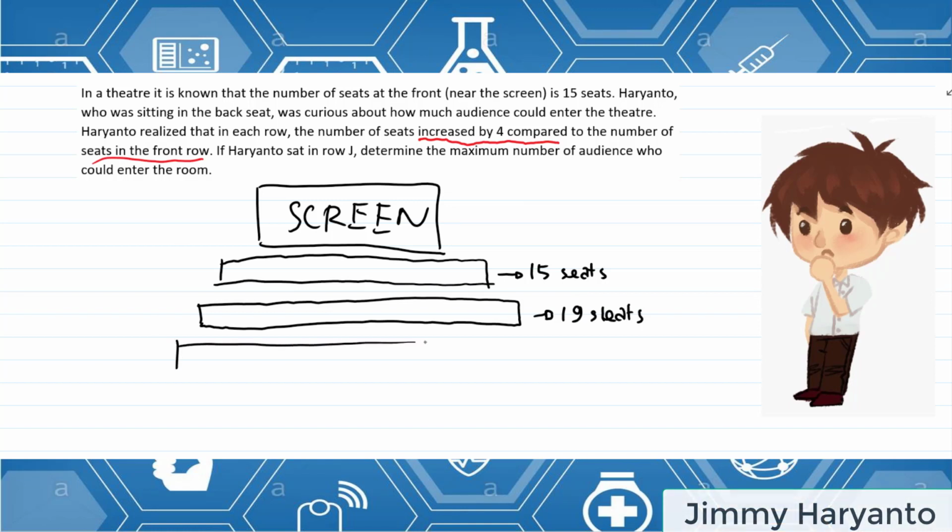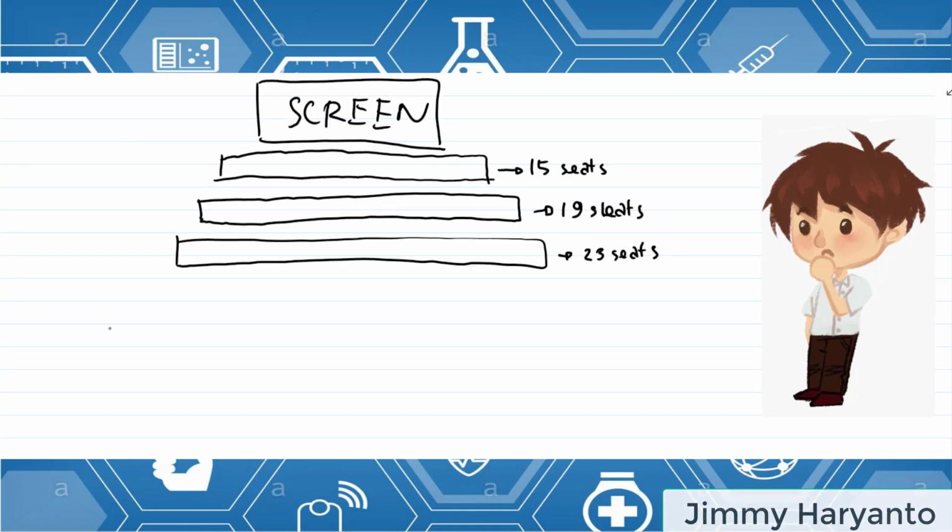And then increasing again by 4, 23 seats, until it comes to Haryanto's seat row.